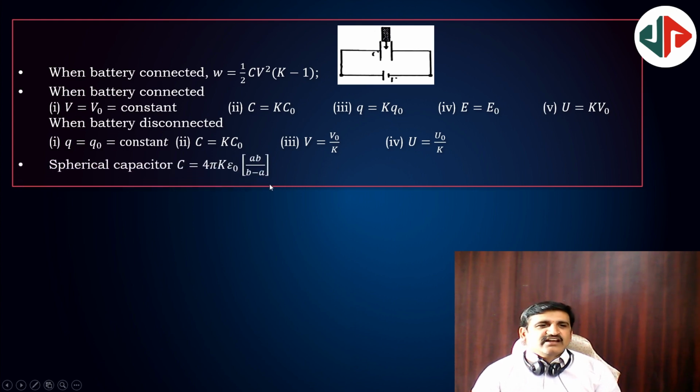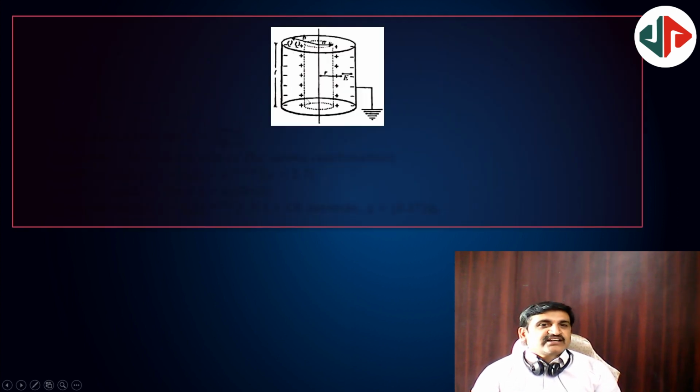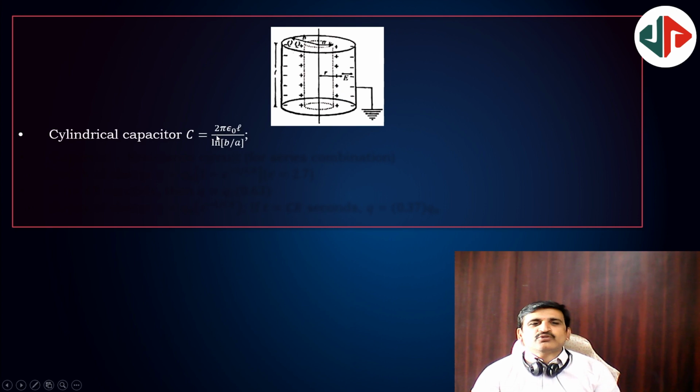Next, a spherical capacitor with two radii A and B: the capacity is 4 pi epsilon naught AB by (B minus A). A cylindrical capacitor with radii A and B, and the length L, is given by C equal to 2 pi epsilon naught L by log B by A, with natural logarithm.